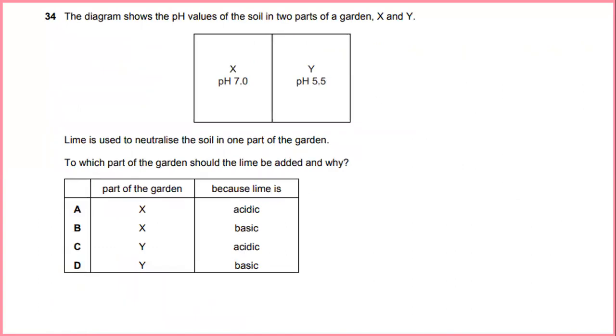The diagram shows the pH value of the soil in two parts of a garden, X and Y. X has a pH of 7 and Y has a pH of 5.5. Lime is used to neutralize the soil in one part of the garden. To which part of the garden should the lime be added and why? The part of the garden will be Y, which has a pH of 5.5, because lime is basic.